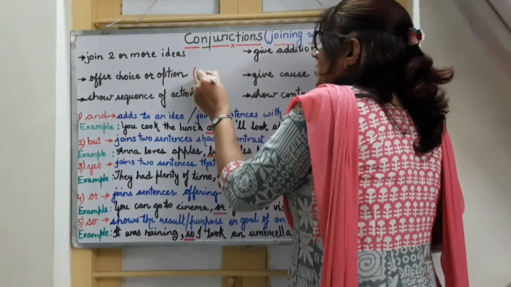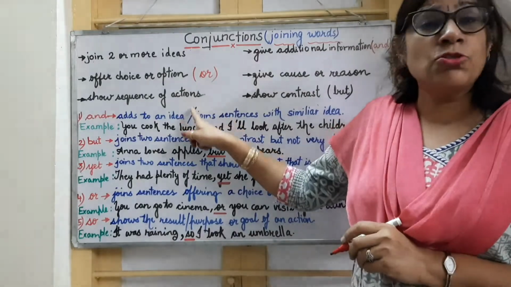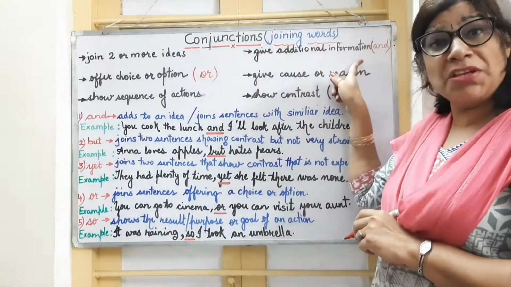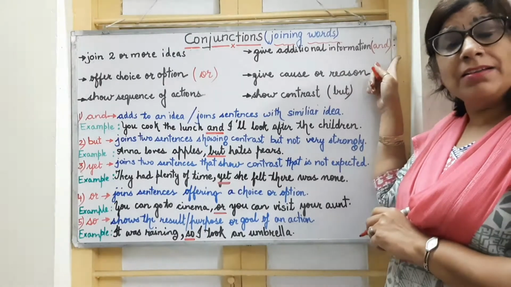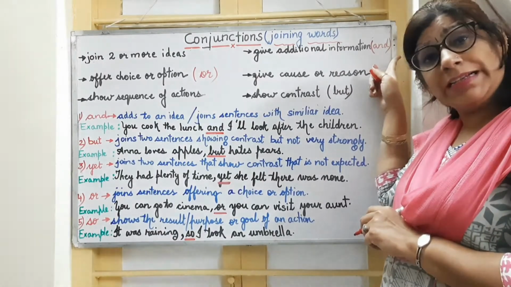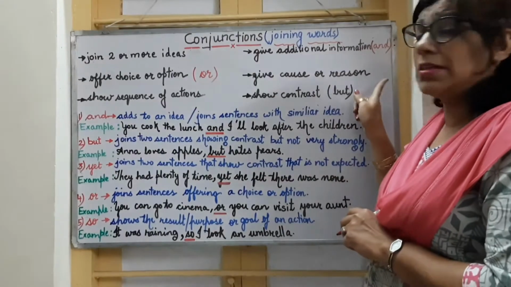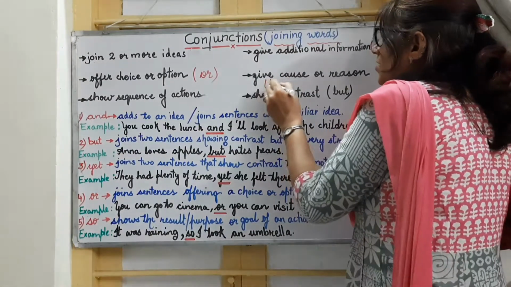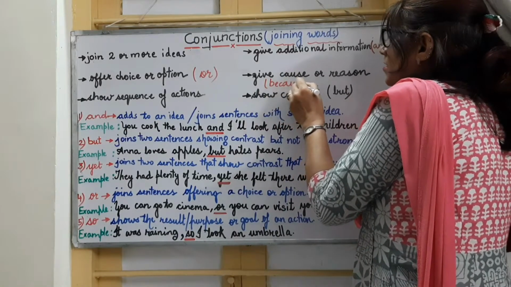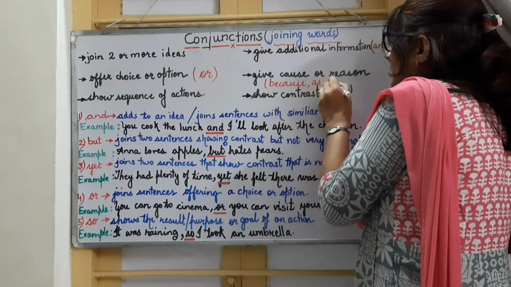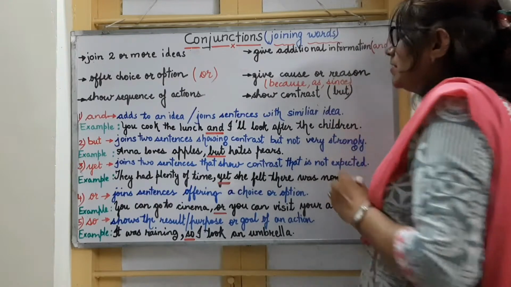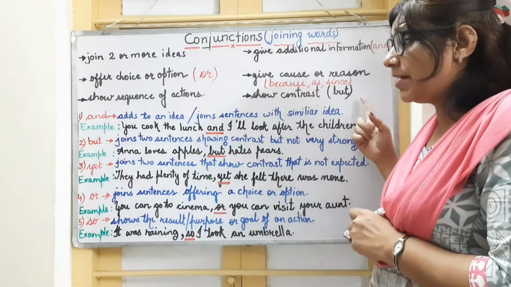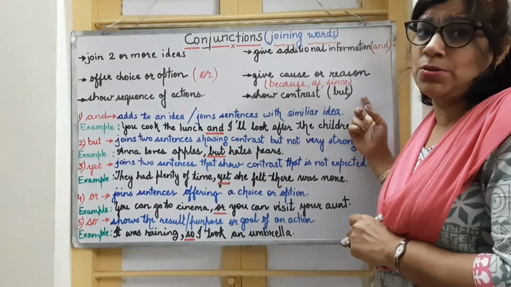Here we can use the conjunction or. They also show the sequence of actions. Then they give some additional information where we can use and. Like, I like the red and the white shirt. They give cause or reason of an action. When I talk about cause or reason, here we can use the conjunction because, as, since, right? And they also show contrast. We can use conjunctions like but or yet to show a contrast.